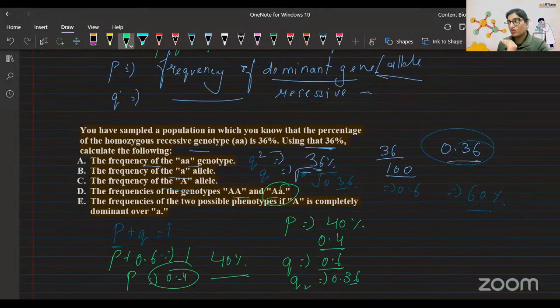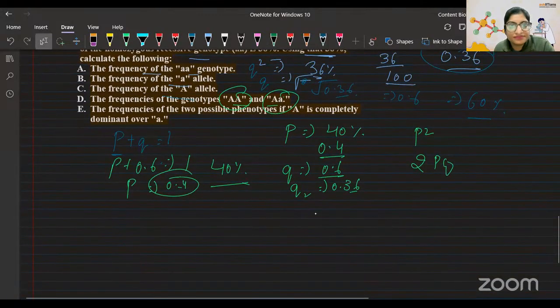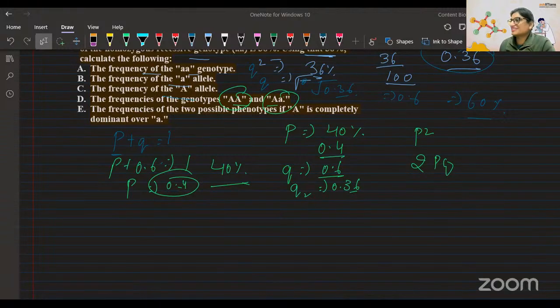Now you have to calculate P square, plus 2PQ for capital A small a, the heterozygous one. So the frequency of capital A capital A will be P square. You can easily calculate it. It will be 16.